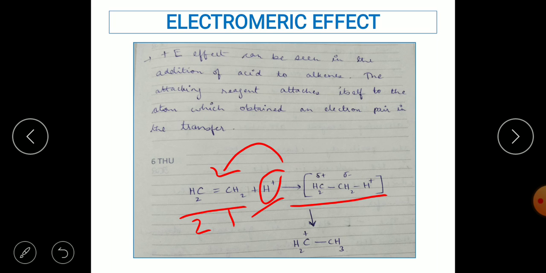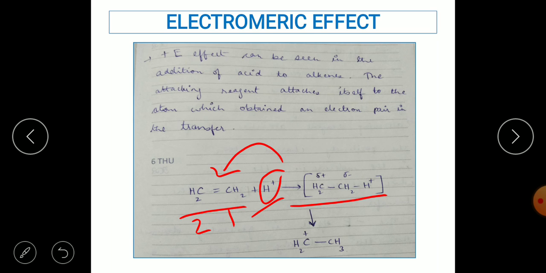This is because the electron rich species between the ethylene has now moved towards the positive charge, that is, it has moved towards the proton. So that is the meaning of plus E effect, that is the olefin or the electron density starts moving towards the attacking reagent.